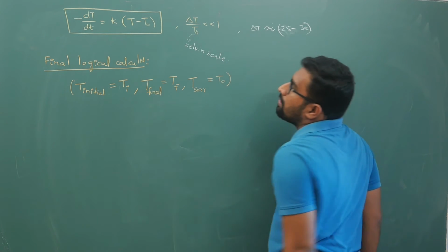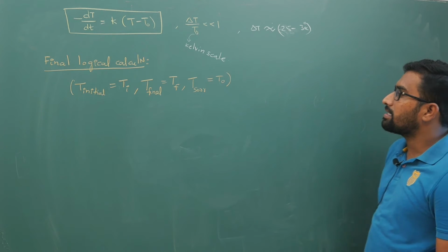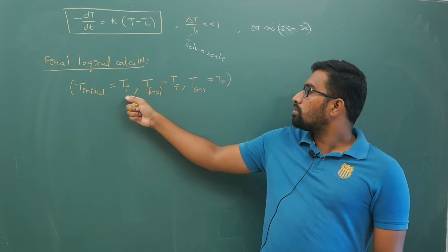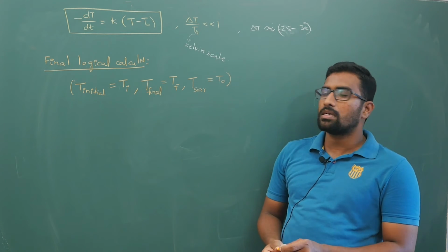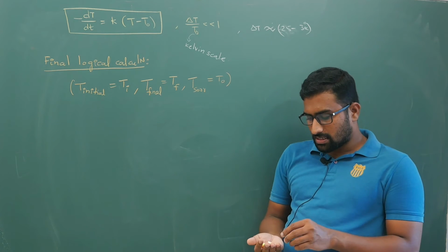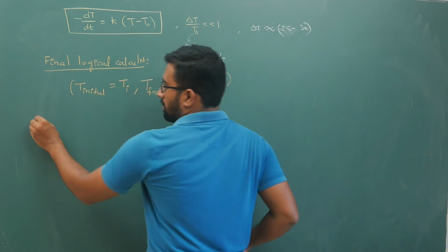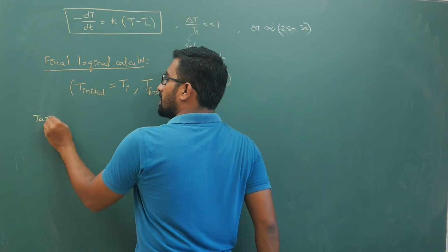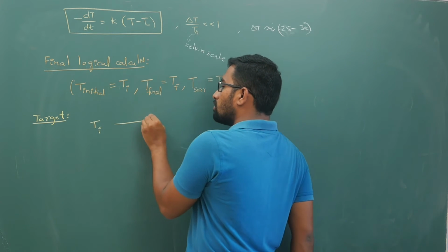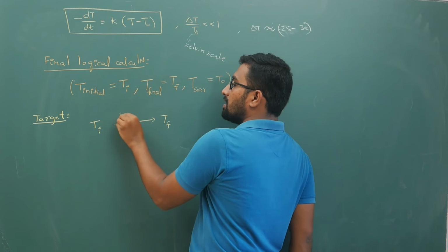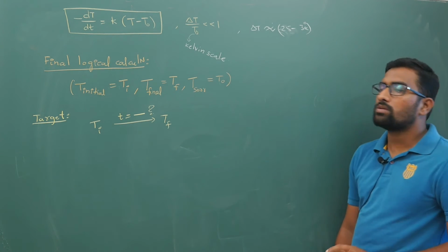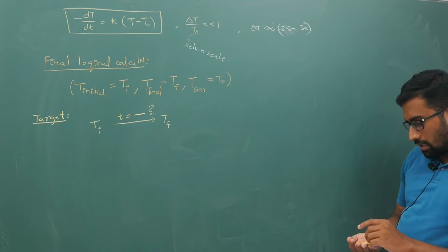What I will do is calculate how much time your body takes to reach this final temperature Tf from the initial temperature Ti upon cooling. That I am trying to calculate based on Newton's law of cooling.